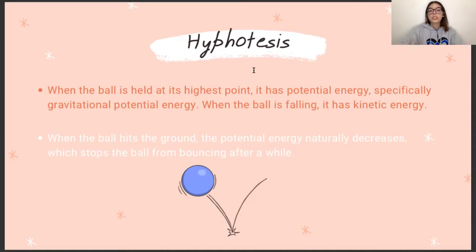Because of these energy transfers, the ball will never have as much kinetic energy as it originally had, because when you drop the ball from a certain height, the potential difference is at its extreme point. When the ball hits the ground, the potential energy naturally decreases, which stops the ball from bouncing after a while.